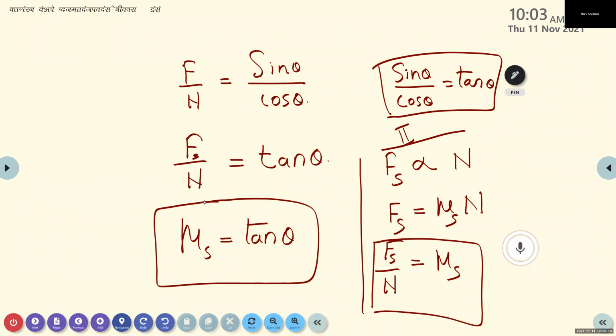Okay. So Fs by N is nothing but the coefficient of static friction. Yes. Can you show the previous slide?